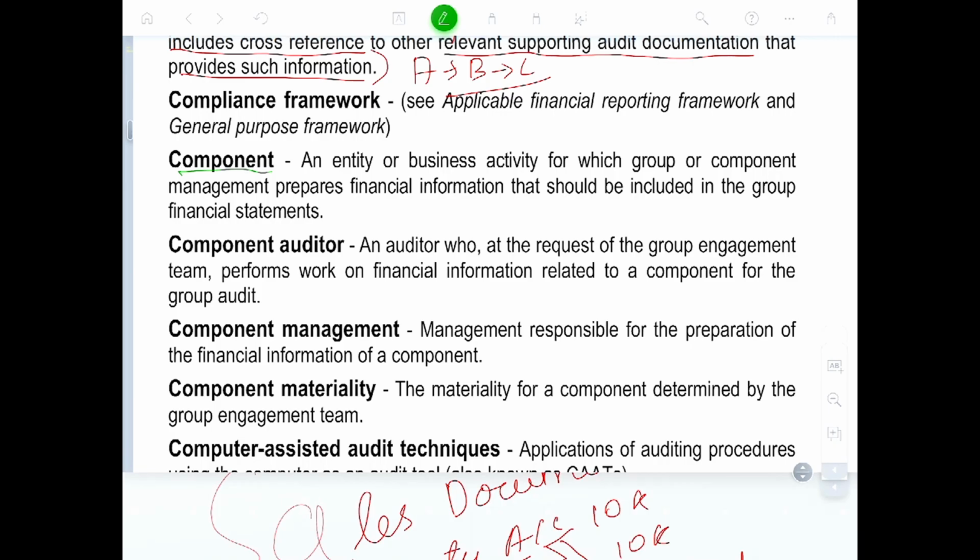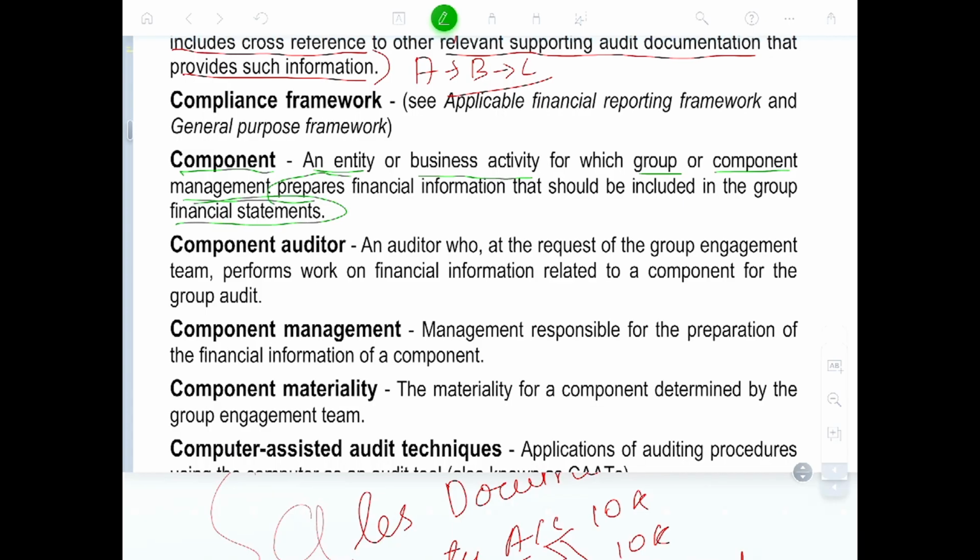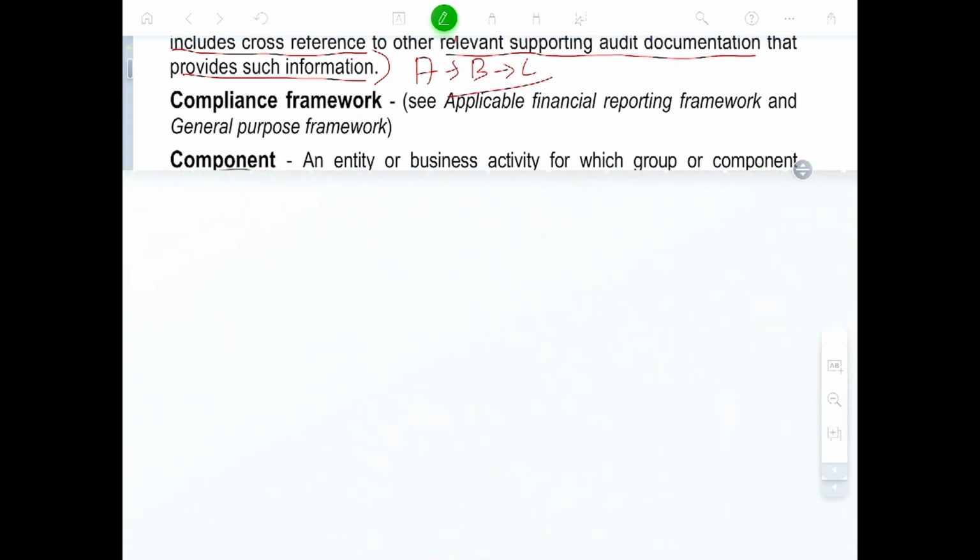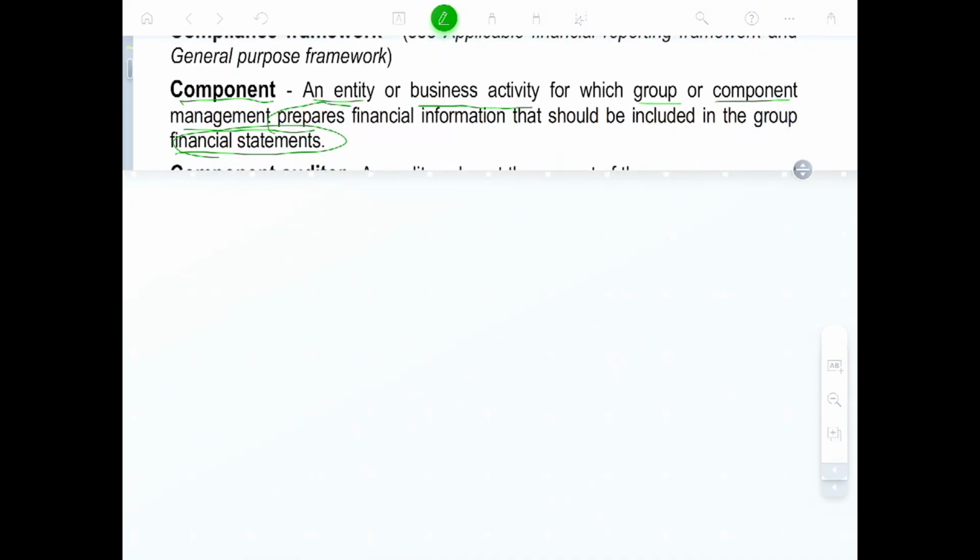Component: an entity or a business activity for which a group or component management prepares financial information that should be included in the group financial statements. So we should deal with this. What is it saying? The entity or a business activity for which a group or component management prepares financial information that should be included in the group financial statement.